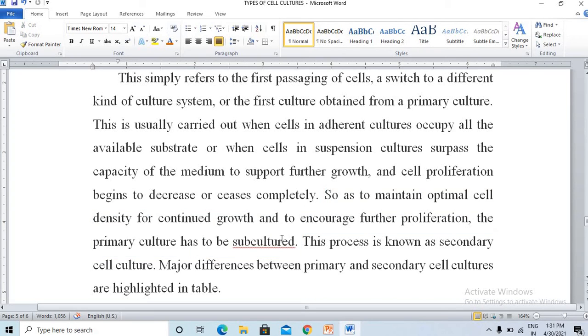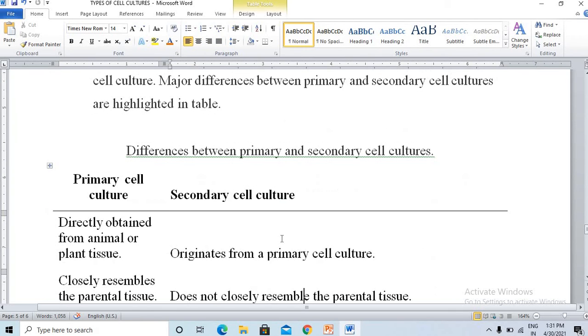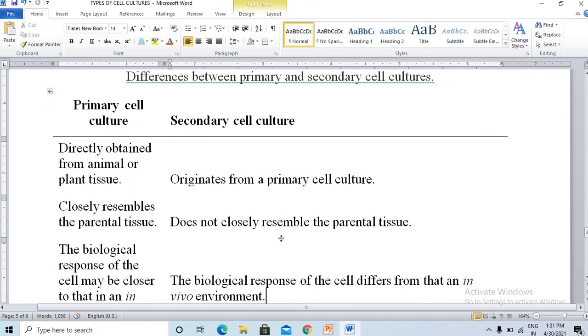You can see the difference between primary cell culture and secondary cell culture in the following table. Primary cell culture, as you know, is directly obtained from animal or plant tissue, but secondary cell culture originates from a primary cell culture.